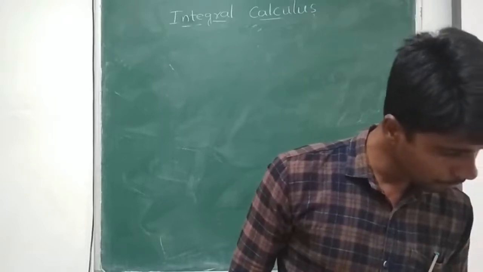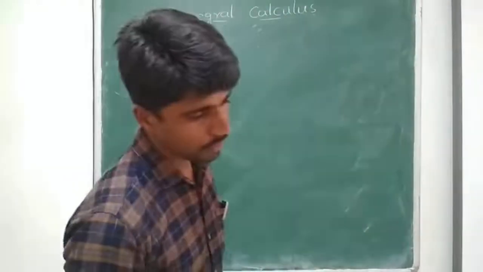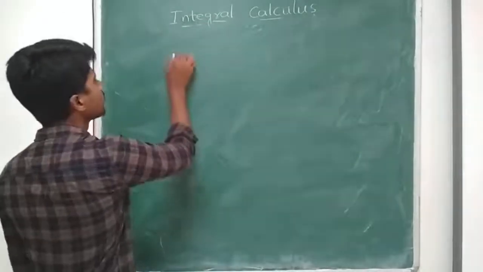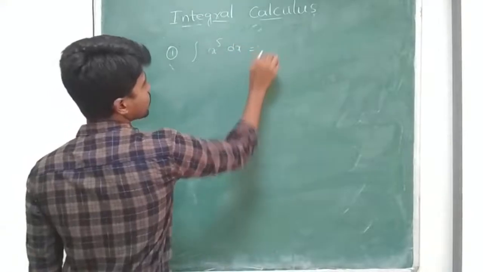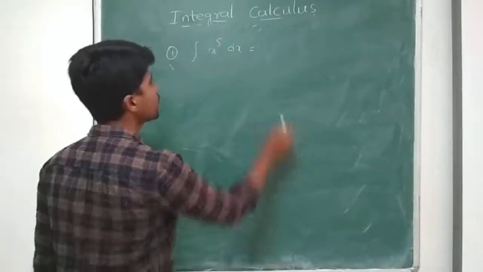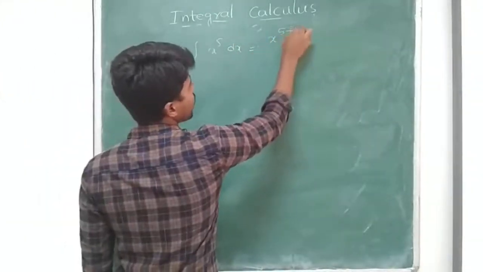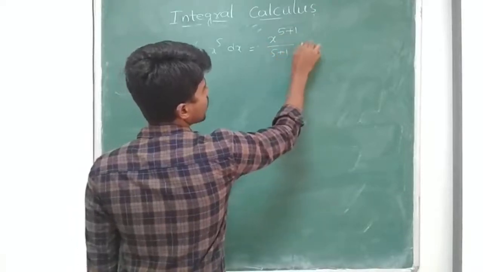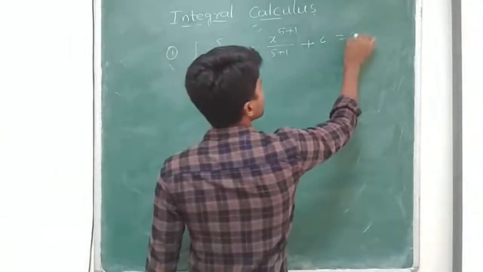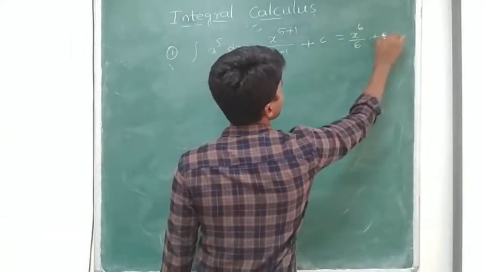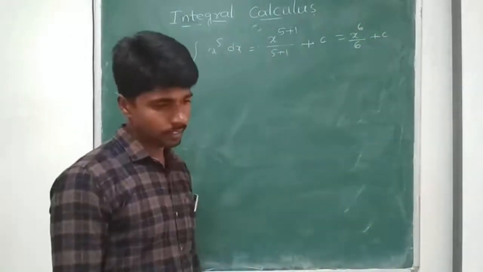The first one, integral of x to the power of 5 dx. As per the formula, what can we write? X to the power of n plus 1 by n plus 1, so 5 plus 1 by 5 plus 1, plus arbitrary constant c. So I get the answer as x to the power of 6 by 6 plus an arbitrary constant c.